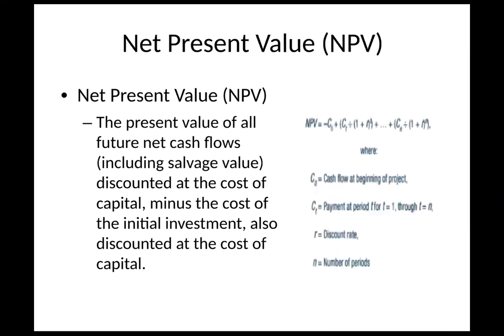So now we're coming up to net present value, right? So we've talked about present value. Now we have to do the net present value. And so the present value, and this is really talking more about cash flows, right? So the present value of all future net cash flows, including salvage value, discounted at the cost of capital, minus the cost of initial investment, also discounted at the cost of capital.